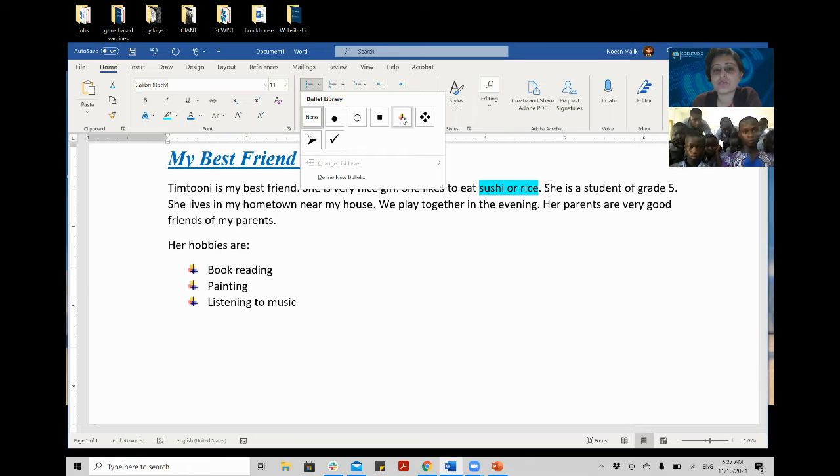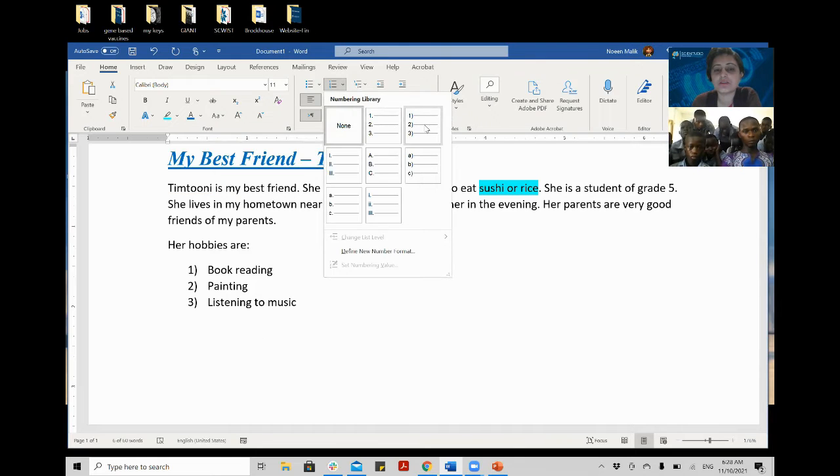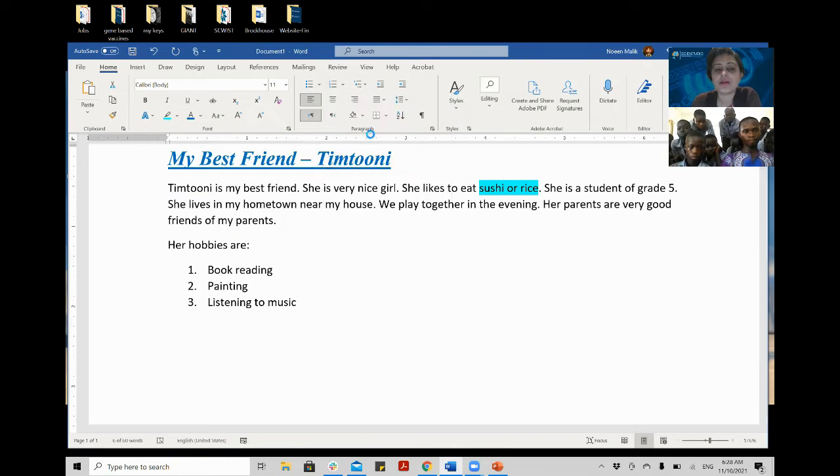This is called as the bullet library. So you can choose whatever you want. You can even choose the numbers. You see, you can choose the alphabets. You can choose the numerals. So let's choose a number. So her hobbies are number 1, book reading, number 2, painting, number 3, listening music.